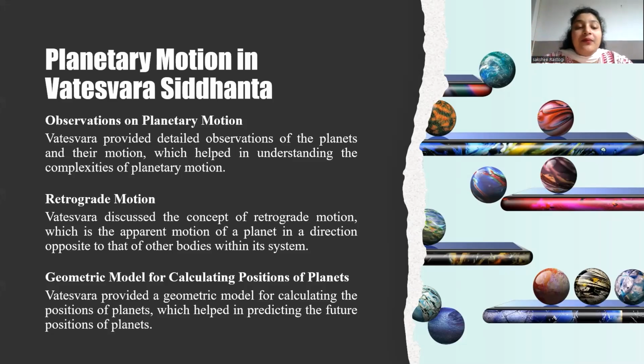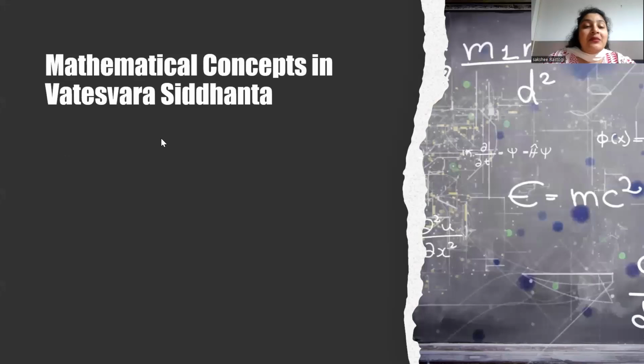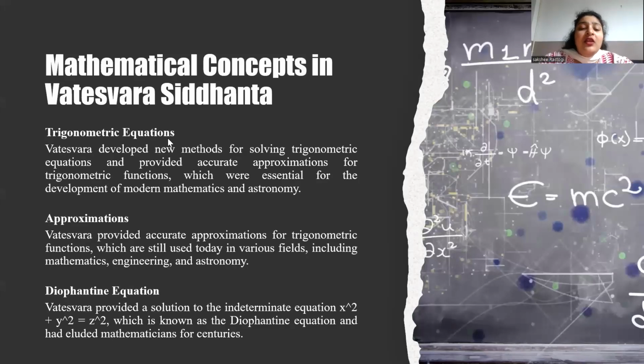Now we are going forward to the mathematical concepts in the Vateshwar Siddhanta. They include, as I already discussed before, arithmetic, algebra, geometry, trigonometry, calculus, number theory, combinations and permutations, mathematical astronomy, geometrical positions, and interpolation. These mathematical concepts enabled Vateshwar to develop innovative astronomical models, calculate planetary positions, and predict celestial events with remarkable accuracy. The text's mathematical sophistication demonstrates the advanced knowledge of ancient Indian mathematicians and astronomers.